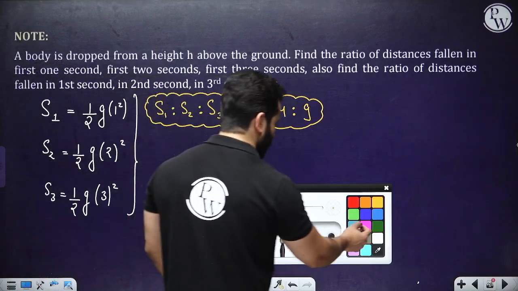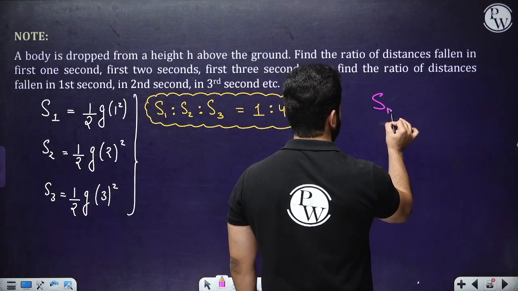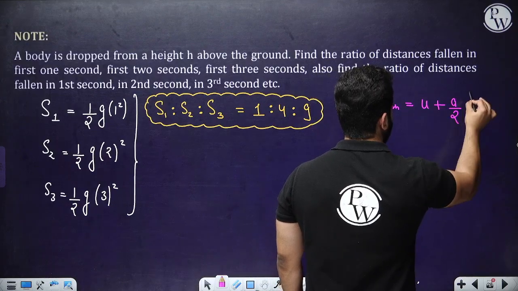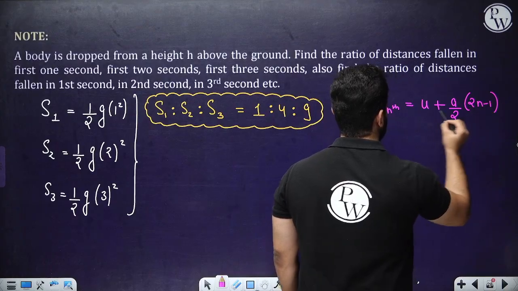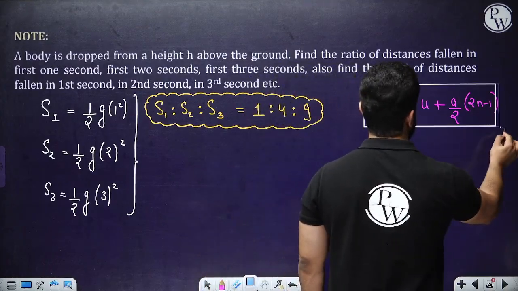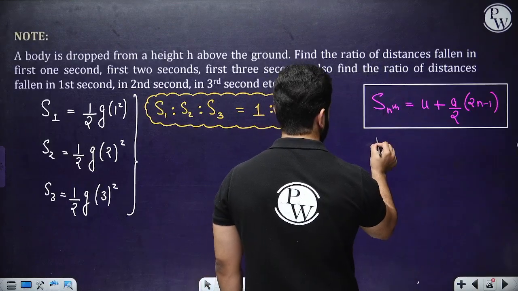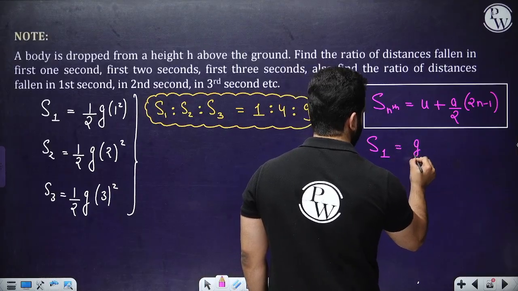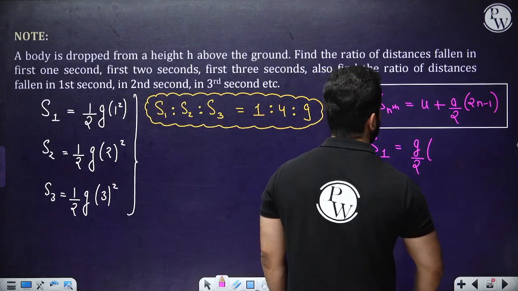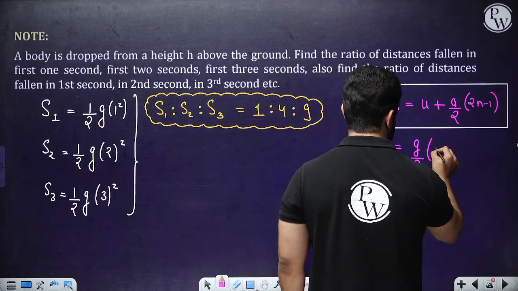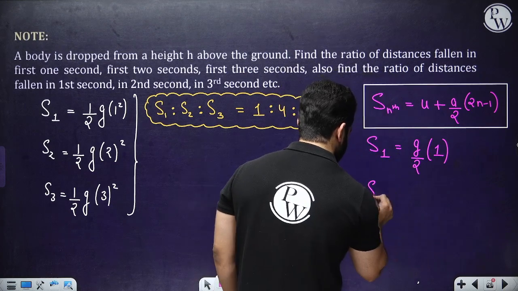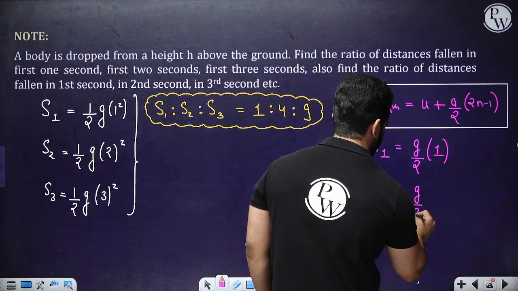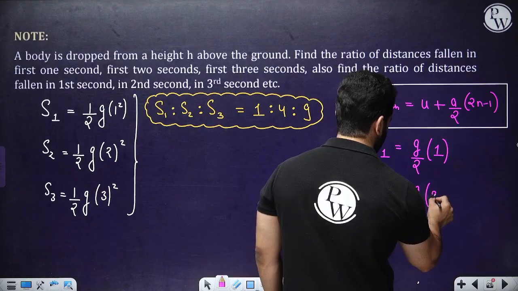For the next part, just use the formula of the nth second, that is u, which is 0, plus a by 2 into 2n minus 1. Hopefully it makes sense. For the first second, that would be g by 2 into 2 minus 1, so just g by 2. For the second, g by 2 into 3.